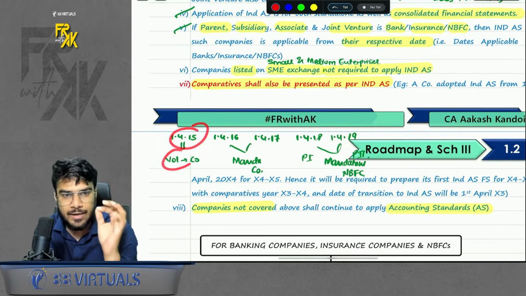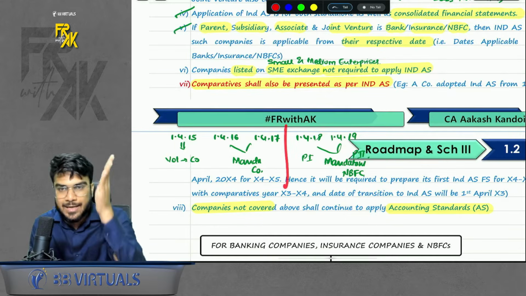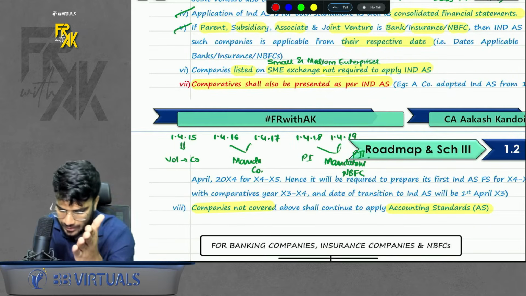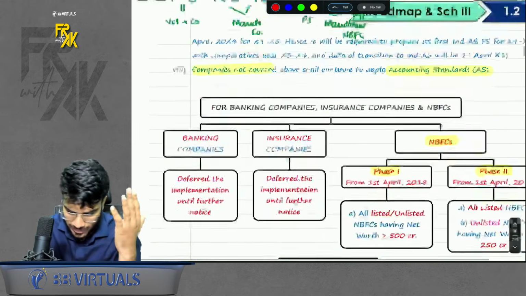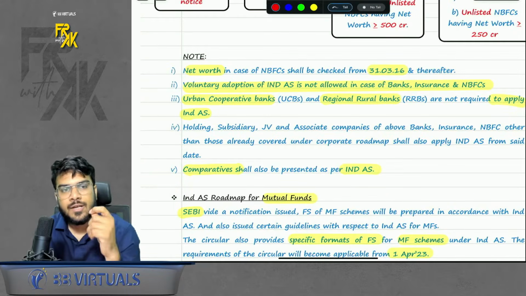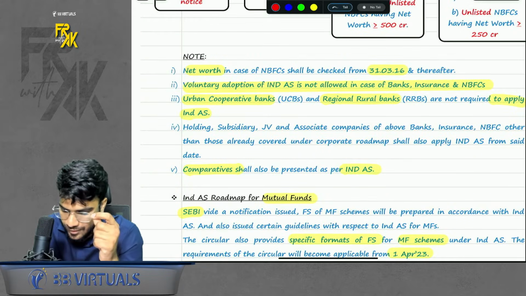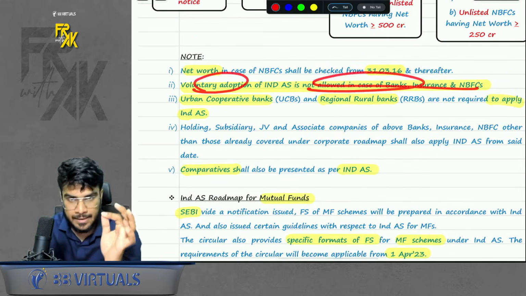15 is voluntary for company. 16, 17 is mandatory for company. Then as soon as the company's dates are over, start with NBFC. 18, 19 is for NBFC. Phase 1, phase 2. So the criteria for phase 1 and phase 2 is the same as companies. Simple. Okay. Again, net worth in case of NBFCs, we shall start checking from 31st March 16 and thereafter. Okay, voluntary adoption is not allowed in these 3 cases.